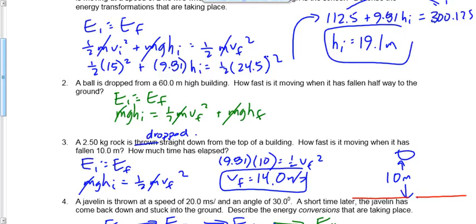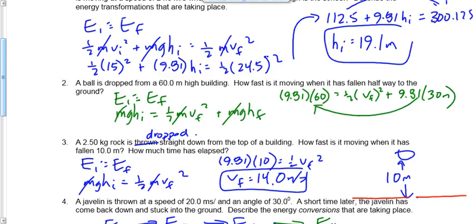All right, what do we got here? 9.81 times the initial height of 60 equals 1/2 of VF squared plus 9.81 times 30 meters. 9.81 times 60, we're going to take this term over to the other side by subtracting.